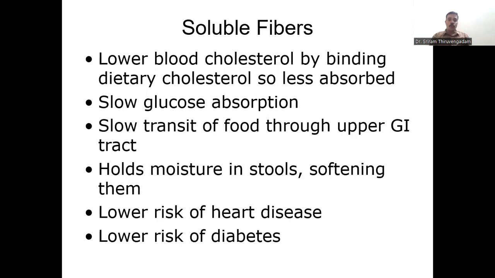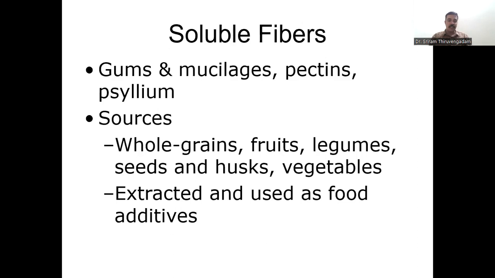So the soluble fibers, when you consume soluble fibers, it is going to lower blood cholesterol levels and glucose absorption, slow the transition of food through the upper gastrointestinal tract, and it holds the moisture in stools and softens them, and it also lowers the risk of heart disease and diabetes. Soluble fibers are present in whole grains, fruits, legumes, husks, and vegetables.